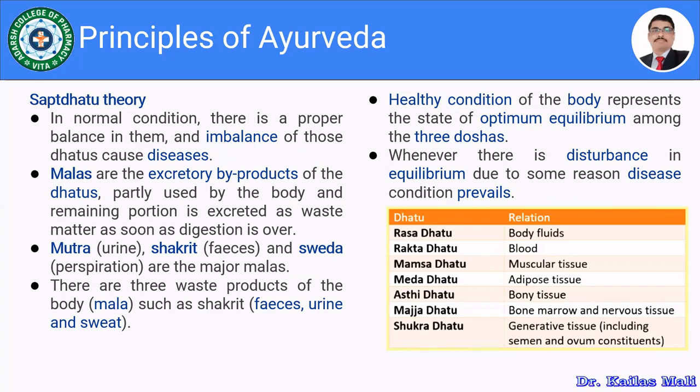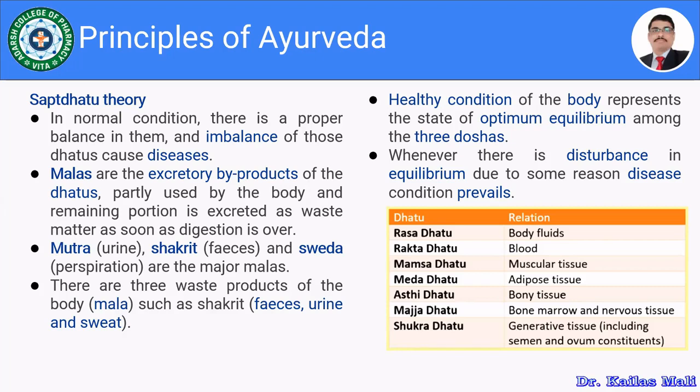In a normal condition, there is a proper balance in all these, and imbalance of those dhatus causes the disease.